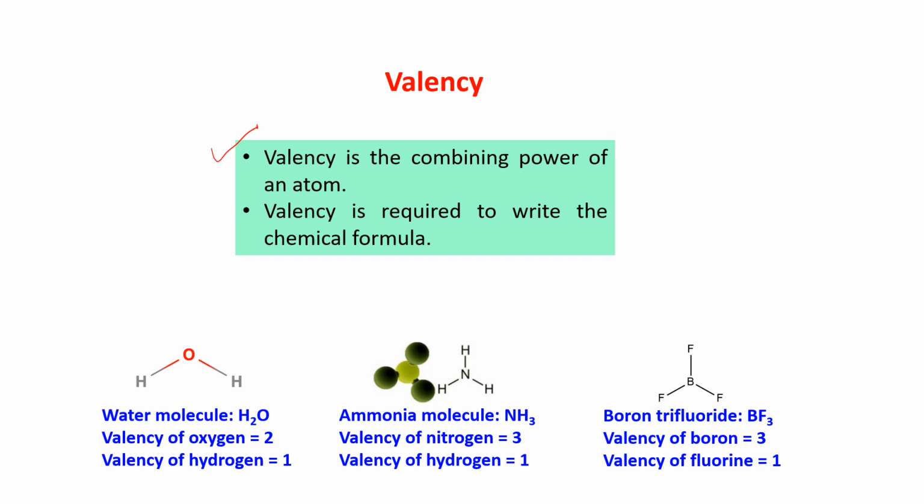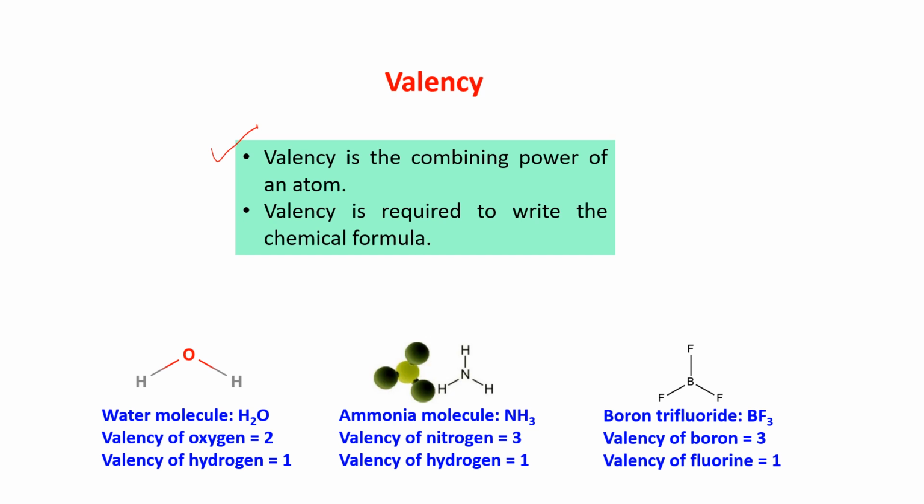That can be calculated. There is a process of calculation for the valency of an atom. But when you go to the higher classes, in standard 7, you will come to know how to calculate the valency of an atom.